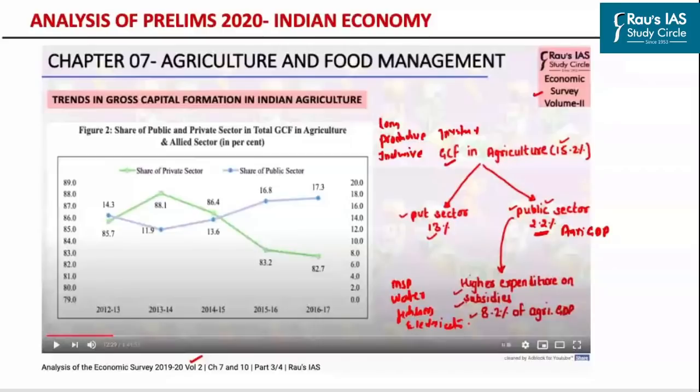This value is as high as around 8.2% of agricultural GDP. Accordingly, in our economic survey video analysis, we had highlighted that the government of India needs to rationalize all of these subsidies, and whatever money it is able to save should instead be diverted towards enhancing public investment in Indian agriculture.